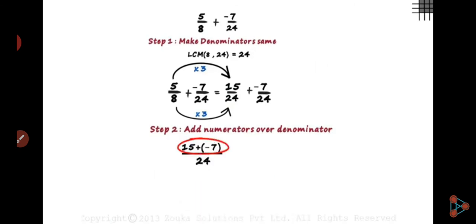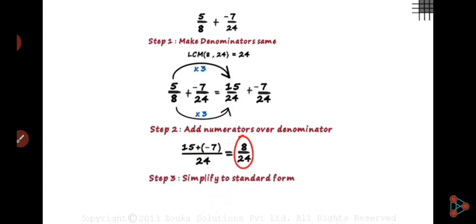Plus into minus, in the chapter on integers, plus into minus becomes minus. So 15 minus 7 is 8. Write it in its standard form. 8 times 1 is 8, 8 times 4 is 32, 8 times 3 is 24. So your answer is 1 upon 3.